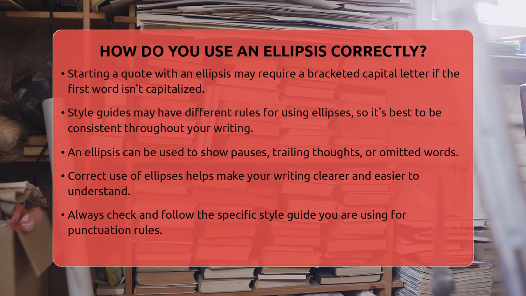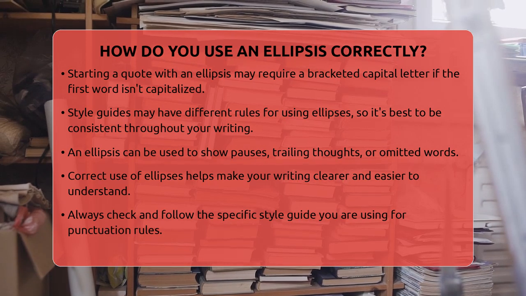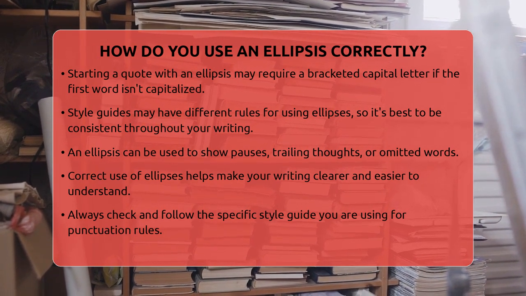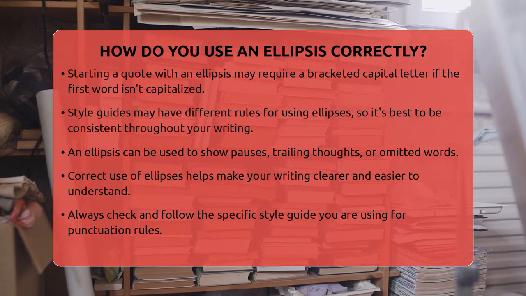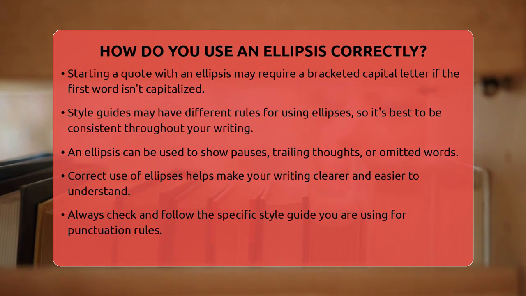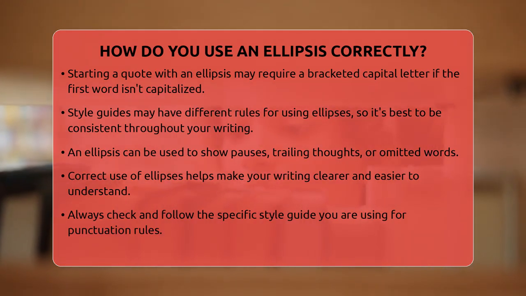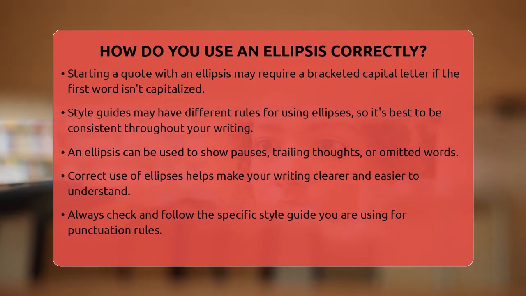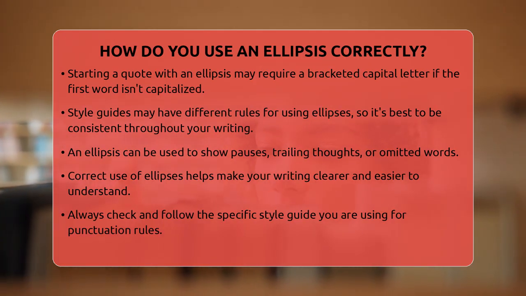In summary, an ellipsis helps show that words are missing, a pause is happening, or a thought is trailing off. Whether in formal or informal writing, knowing how to use it correctly makes your writing clearer. Always check the style guide you're following and stick to it. That way, your punctuation will be correct, and your message will be easy to understand.